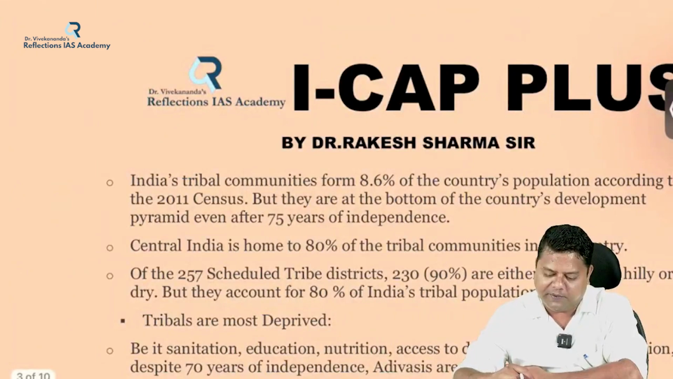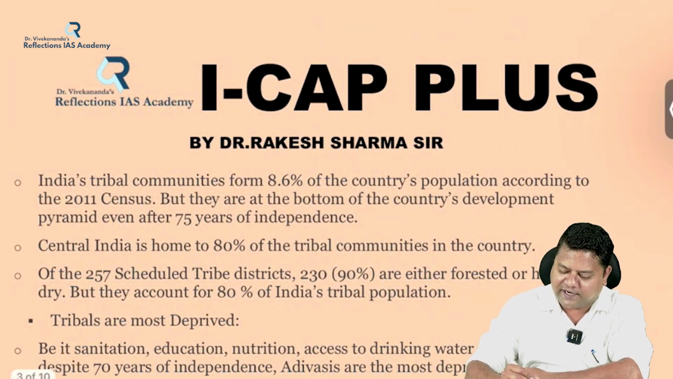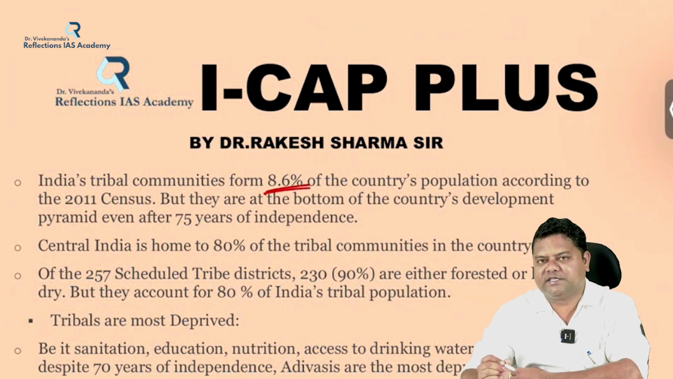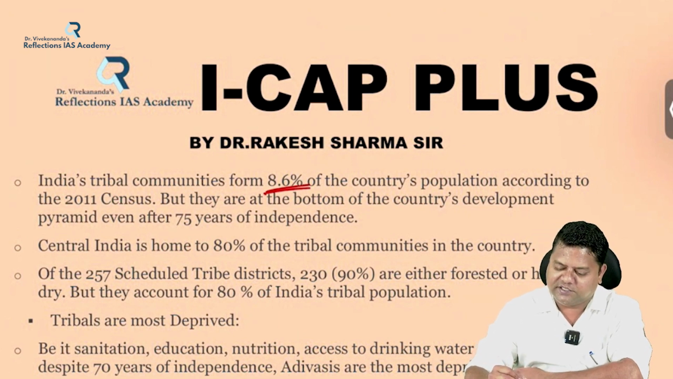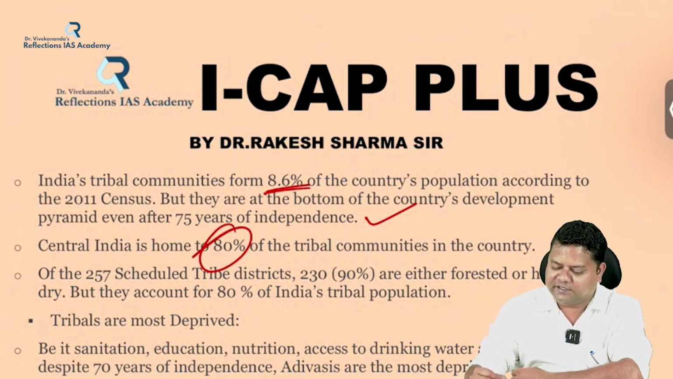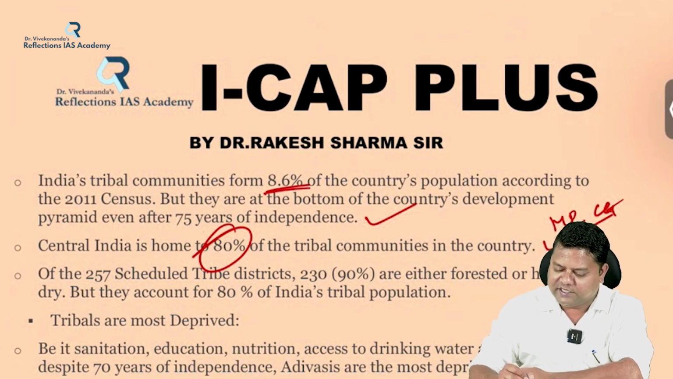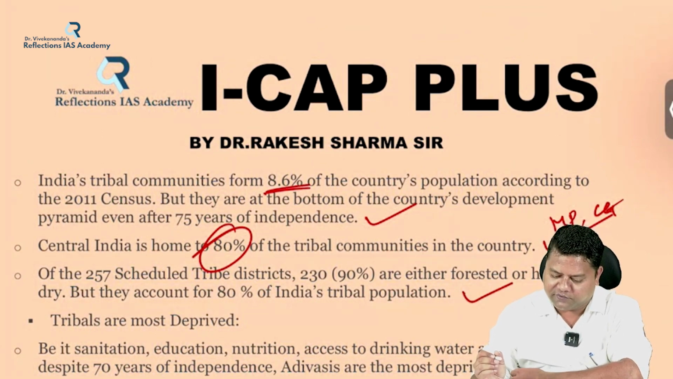According to this, the tribal population, as we have seen in the options of the question, all those are correct. According to the 2011 census, 8.6% is the population of tribals in India, and 80% are located in central India, that is Madhya Pradesh, Chhattisgarh, and Maharashtra, etc. And of the 257 scheduled tribes districts, 230, that is 90%, are either forested or hilly, which was also mentioned in the options of our question.